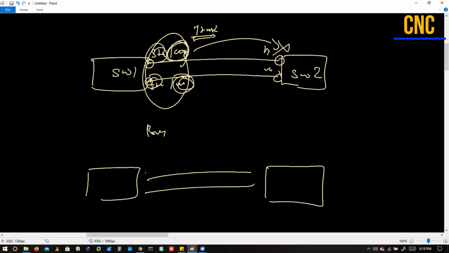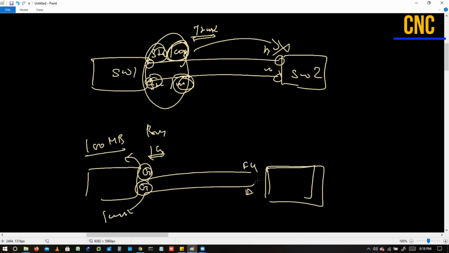Let's assume we are taking a gig Ethernet. By default, that will have the speed of 1 gig. But let's assume manually we have changed this to 100 MB, the reason being the neighbor device just supports Fast Ethernet. Because of that, we have made these changes.